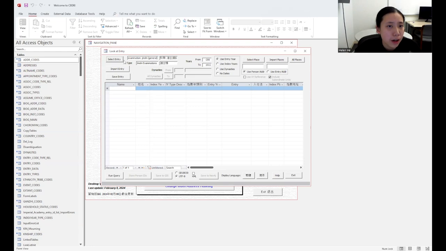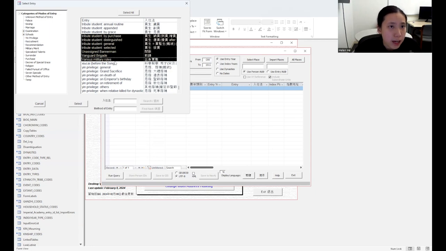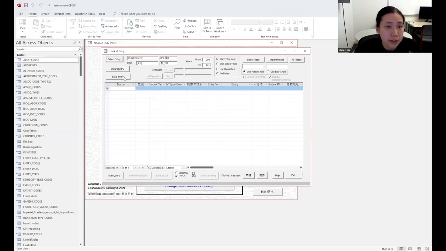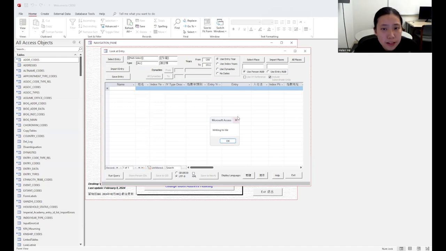Okay, and there is another more advanced way if you're looking for a specific selection or a couple different ways of entry together. What you can do is, let's say you pick several different types of entry ways, more than one, you pick them and you select. And then there's a way for you to save the entry. It will just save the list as a file to your computer. You save it, and you can open the file to modify the specific entries, and then you can import it again.